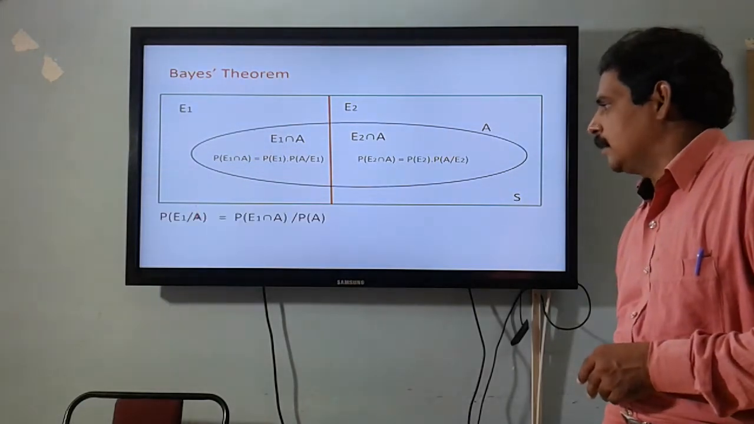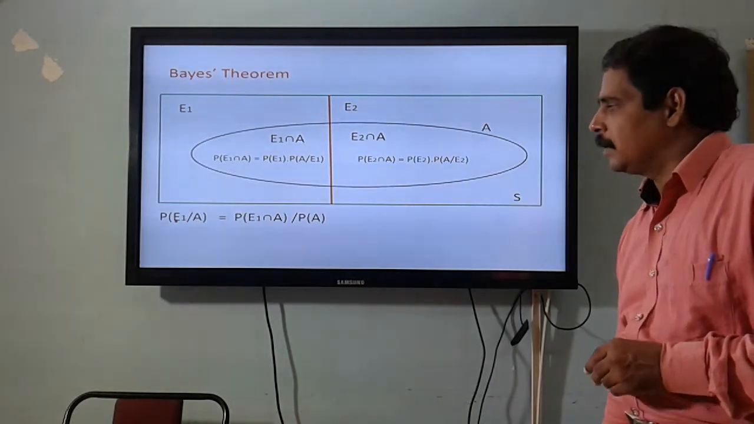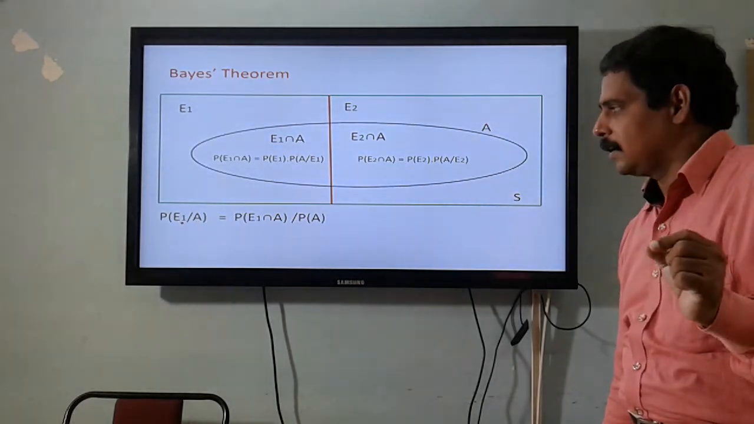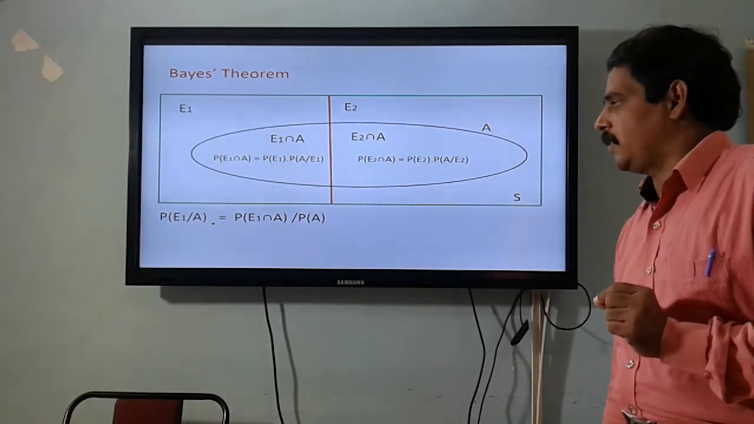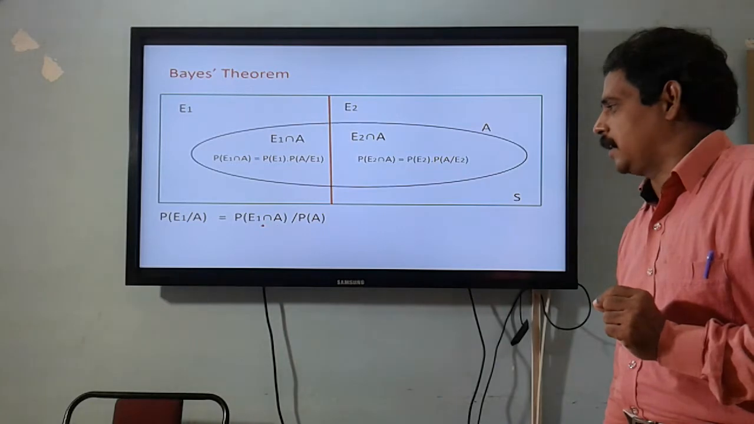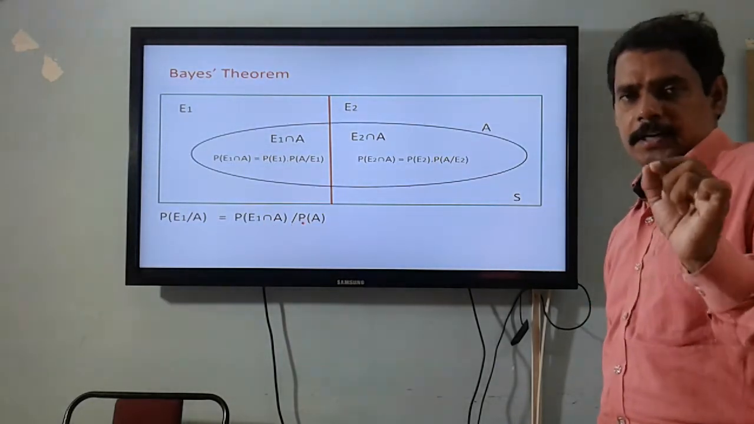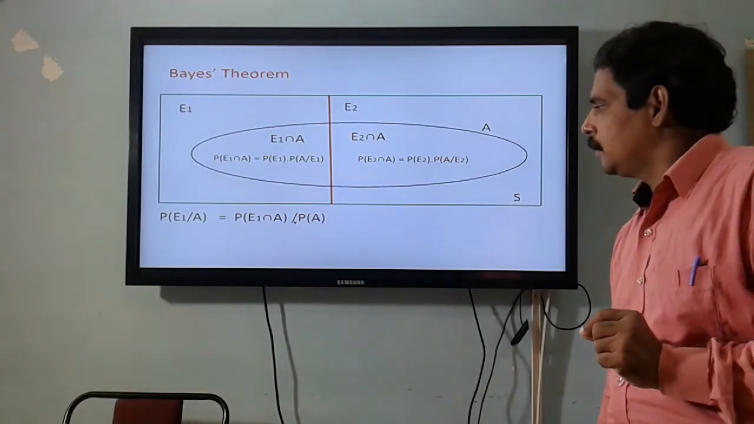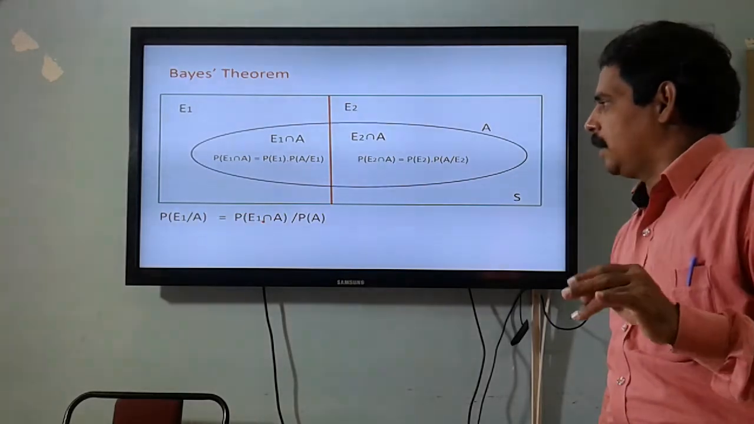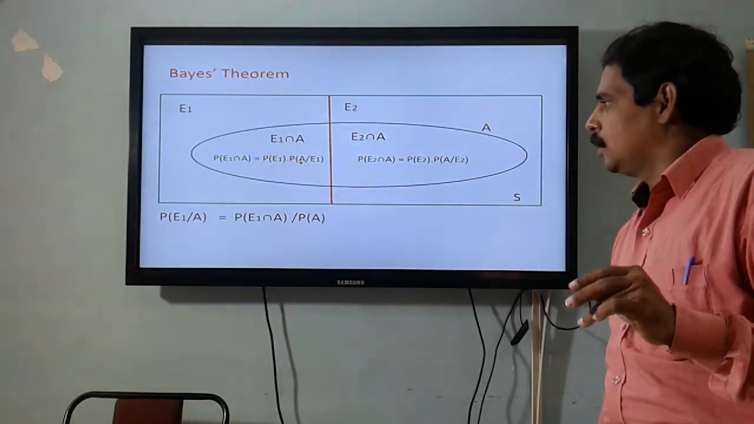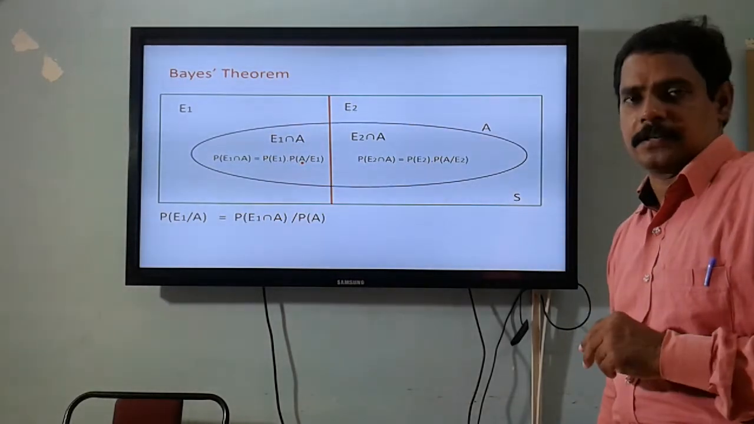Now let us find probability of E1 when A happens. So we are going to find the chance of a particular cause E1 when an effect A happens. That is given by probability of E1 intersection A divided by P of A. This is according to conditional probability. But now this numerator, probability of E1 intersection A, is nothing but probability of E1 into probability of A when E1 happens. This is by multiplication theorem of probability.